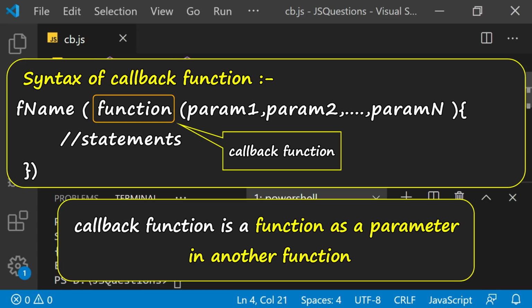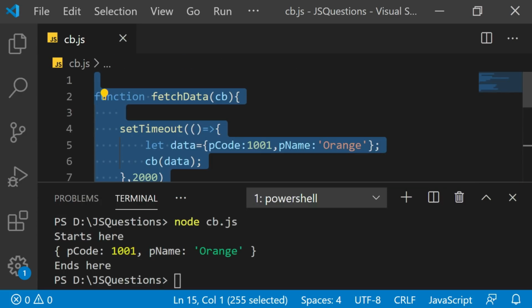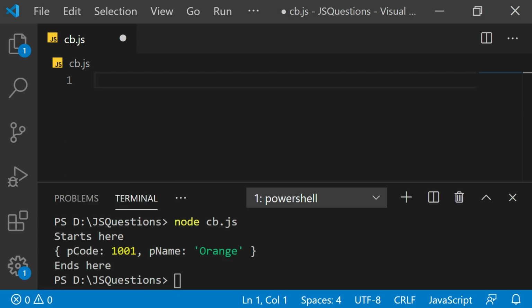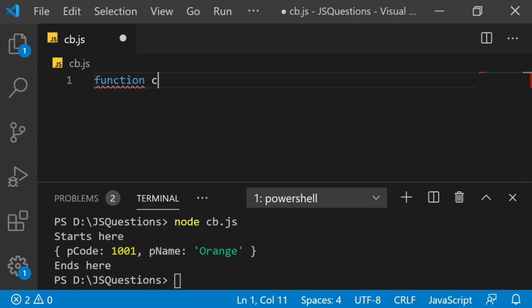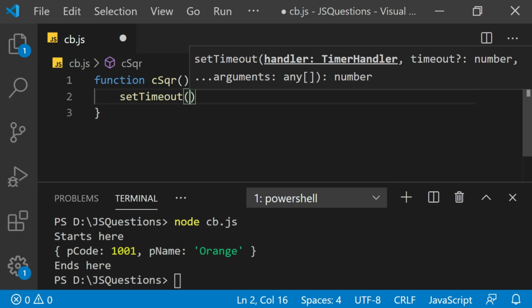But that's not the only thing. The purpose of callback is actually justified when you are handling a kind of asynchronous process. Otherwise, just for the sake of writing a callback function, it won't be of any use. Let's also one more time easily understand how we deal with a callback function. Assume that I have a function called custom square, which returns the square, but it takes some time. So again, I am defining this custom square, that is CSQR, as an asynchronous process function, right?